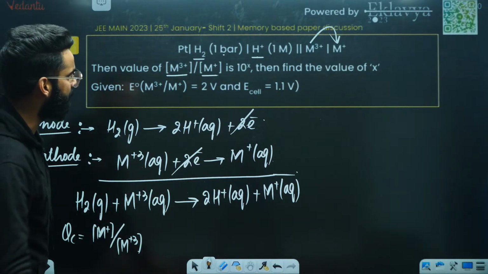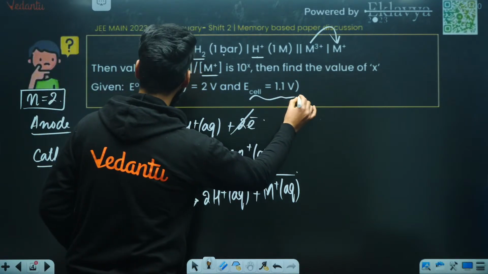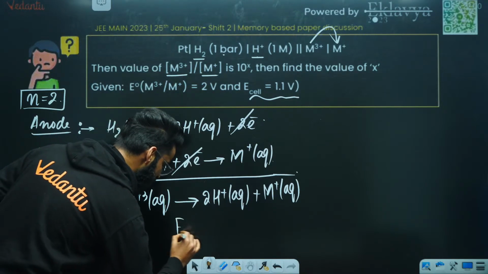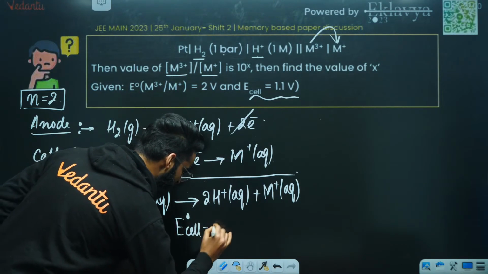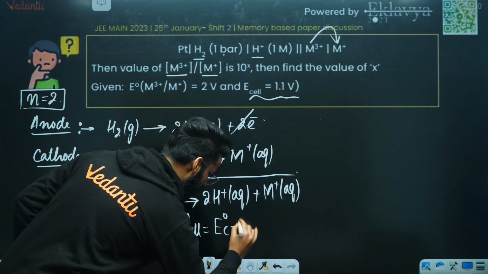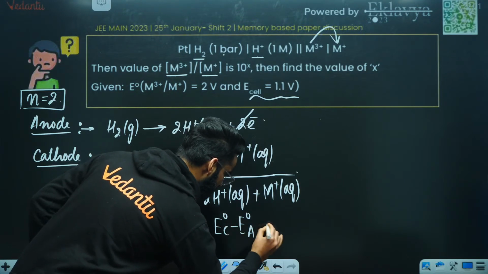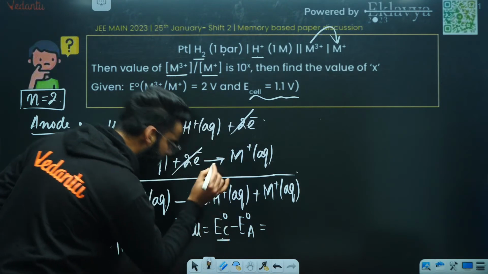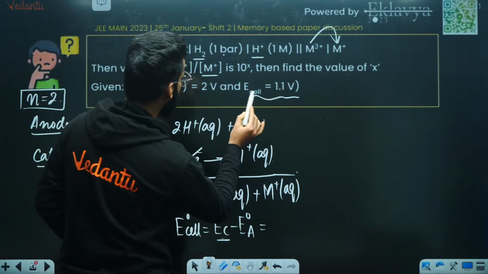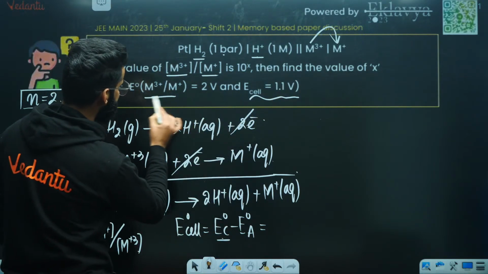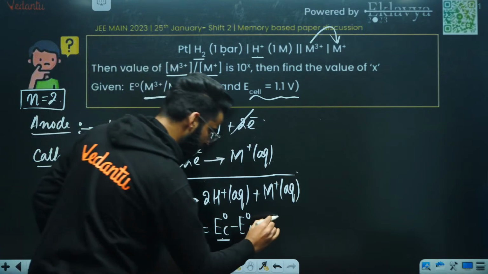Now people, at the same time, E cell value is given to you. Perfect. I will be calculating first of all the E naught cell. What is E naught cell? E naught cell is simply going to be E naught of cathode minus E naught of anode. What about the standard reduction potential of cathode? This is the SRP of cathode, people, that's 2 volts.